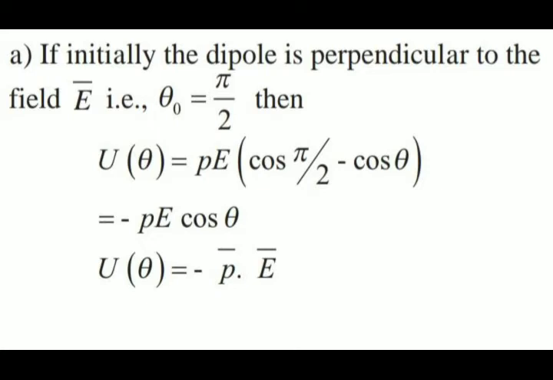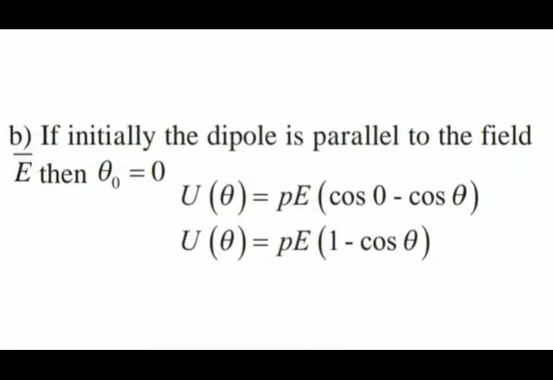Now in the next case, consider that initially the dipole is parallel to the field, that is theta naught itself is 0. So what you have to do is keep theta naught as 0, minus theta. So it will have P, because cos 0 itself is 1, so 1 minus cos theta. So this is the second case.